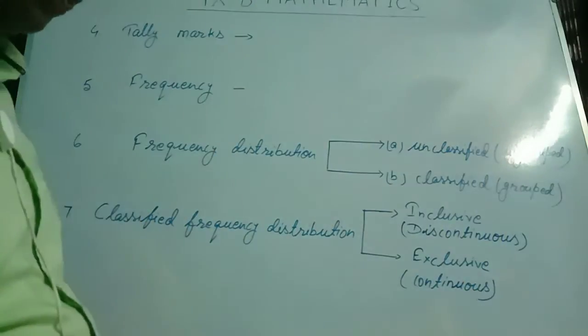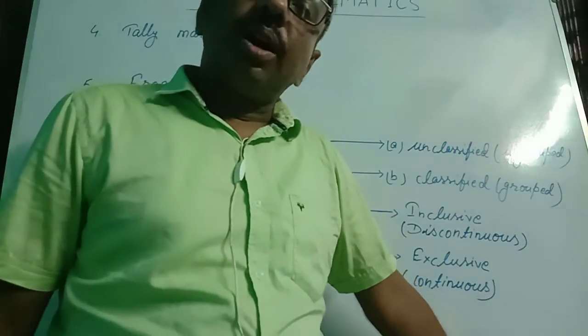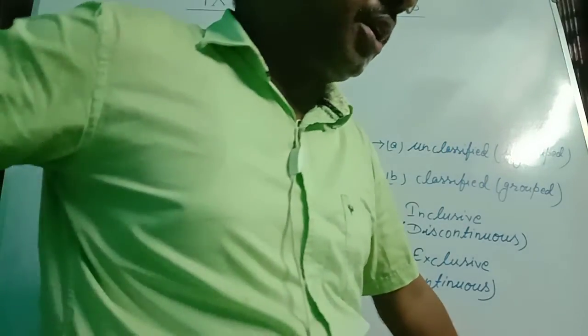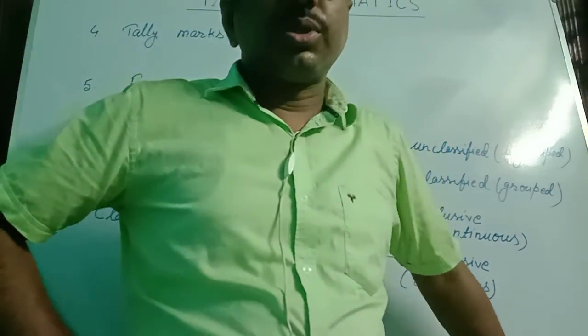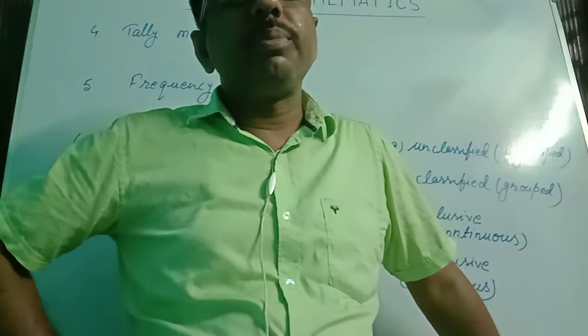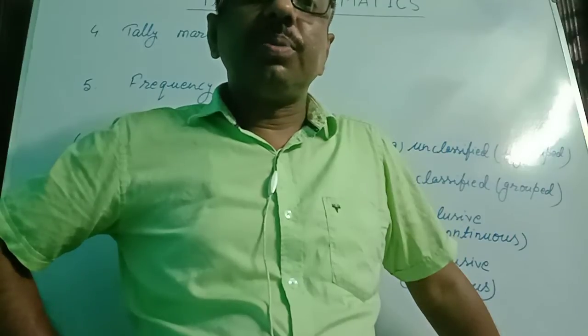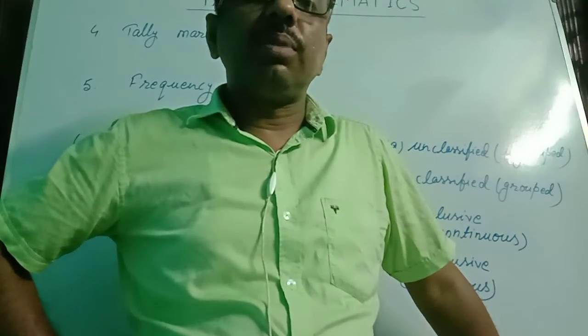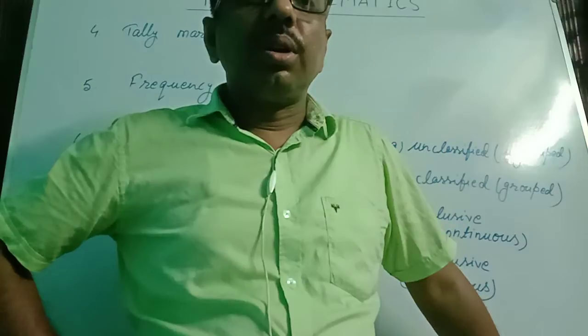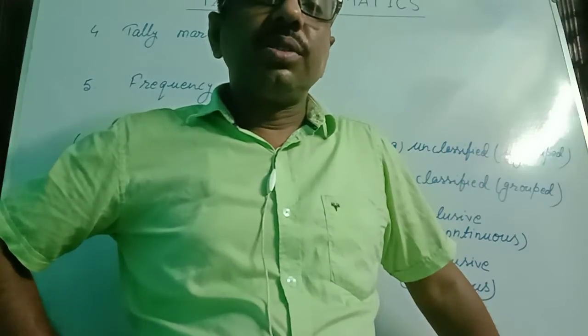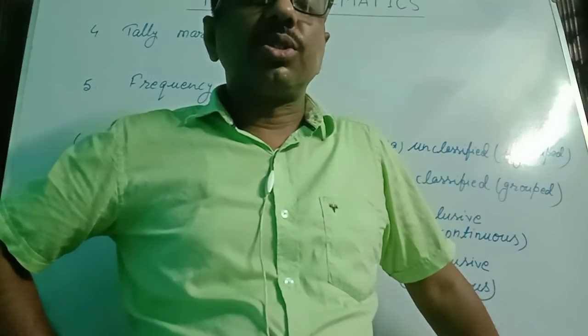The frequency is the total number of tally marks. Suppose in a data set 4 is repeated 2 times, so the frequency of 4 is 2. Suppose in the same data 2 is repeated 4 times, then the frequency of 2 is 4. That means the frequency is the total number of tally marks.